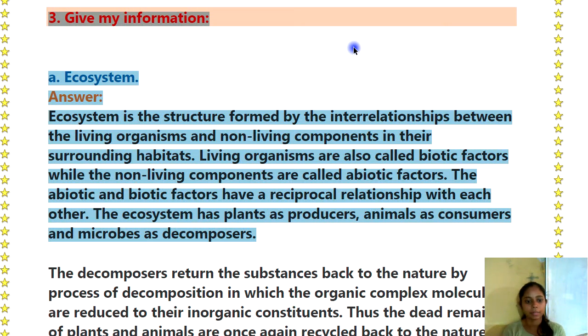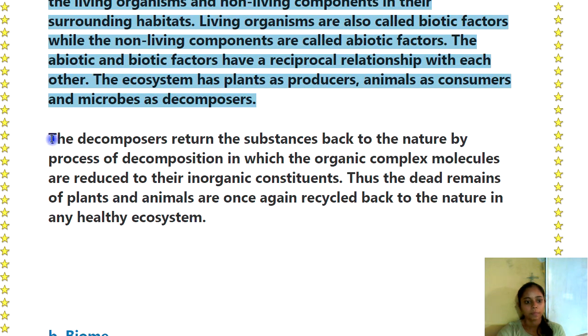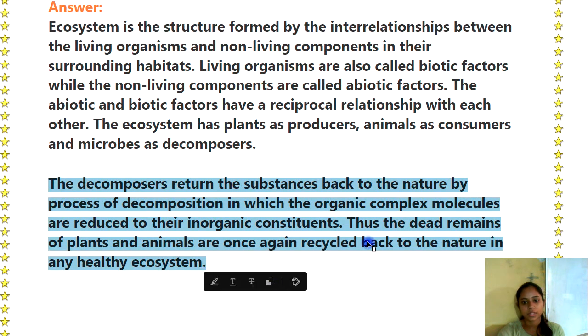The abiotic and biotic factors have a reciprocal relationship with each other. The ecosystem has plants as producers, animals as consumers, and microbes as decomposers. The decomposers return the substances back to nature by the process of decomposition, in which the organic complex molecules are reduced to their inorganic constituents. Thus, the dead remains of plants and animals are once again recycled back to nature in any healthy ecosystem.